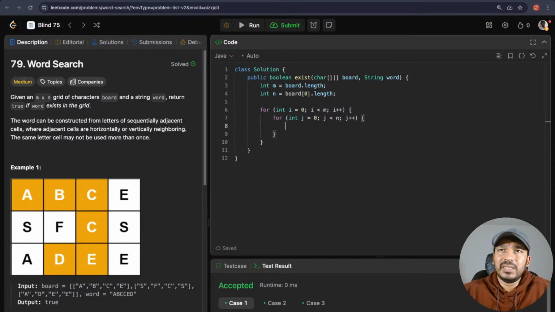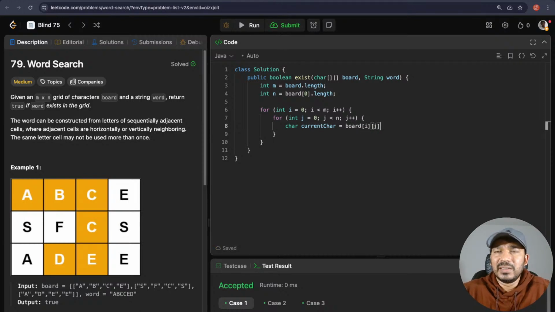Okay, now we will come across all the cells in the board. What we will do is char current char is equal to board of i comma board of j.